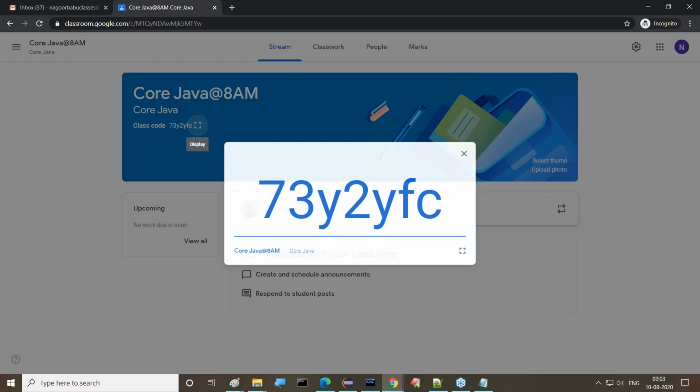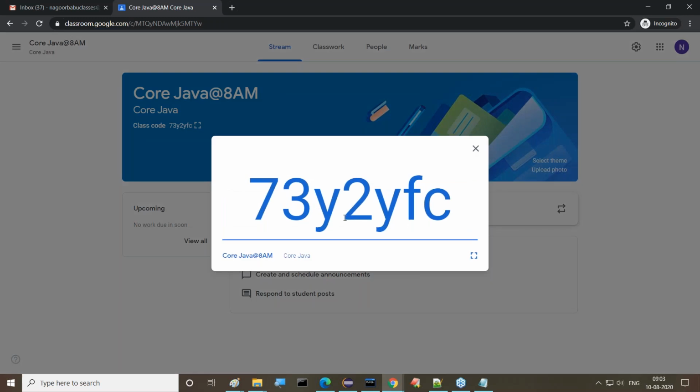Guys, all of you please note this classroom code. Then Kalyani, I will give that information to you through the mail. Guys, first of all, all of you please take this classroom code.